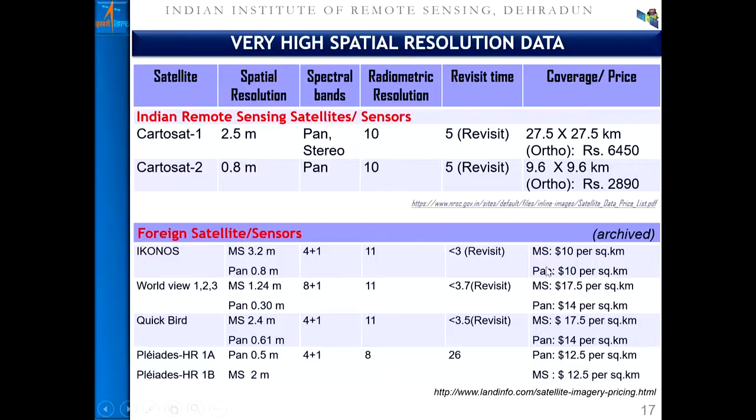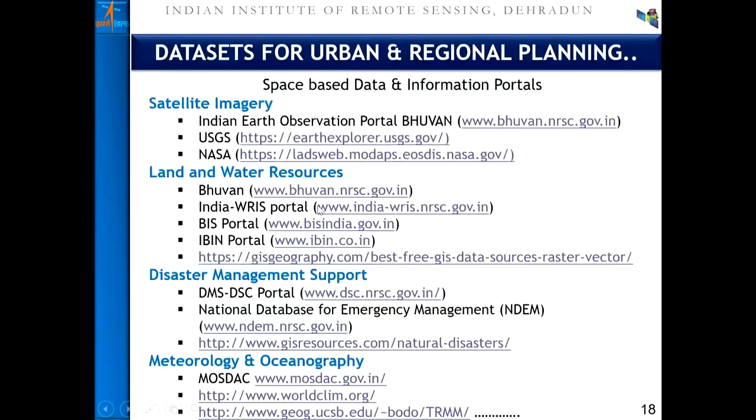So each has advantages and disadvantages, but I would like to mention that based on the objectives one sets for a given purpose, and depending on the resources available, one can choose the kind of satellite data for the particular analysis.